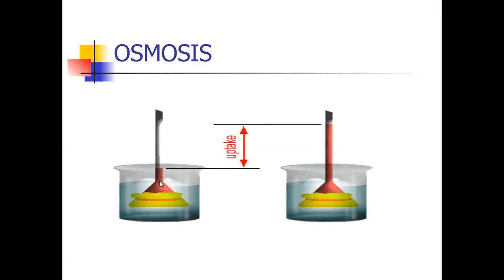Here, in the thistle funnel, a high concentration of sugar solution is present. In the beaker, normal water is present. By the osmosis mechanism, the low concentration of liquids in the beaker moves to high concentration of liquids. Where is high concentration? In the thistle funnel. So automatically the low concentration of liquids moves from the beaker to the thistle funnel. Finally, after a few minutes, we can observe the reading in the thistle funnel will be increased, that is, the uptake of solution in the thistle funnel by the osmosis mechanism. That is how we explain it.